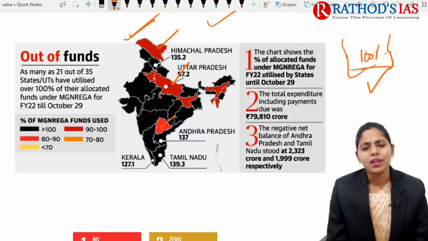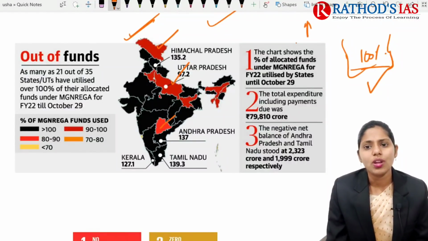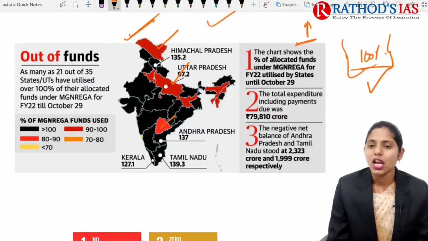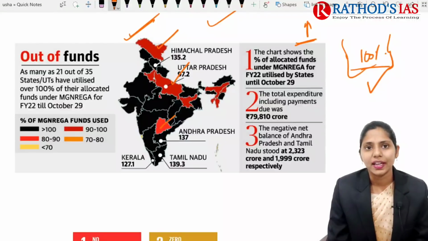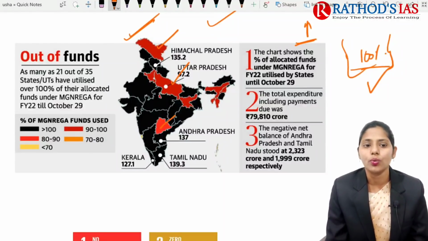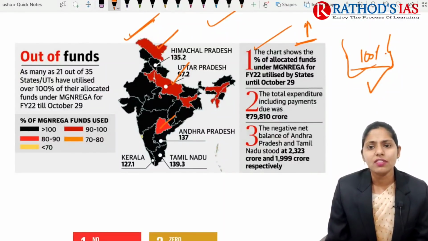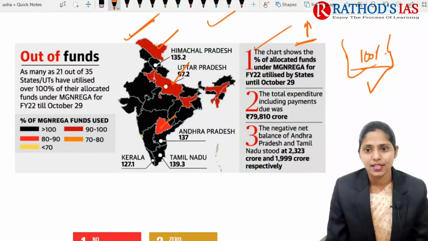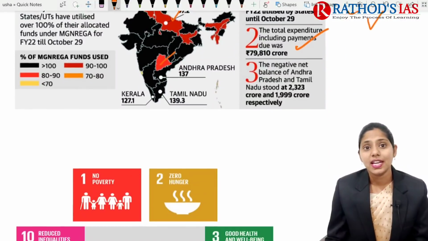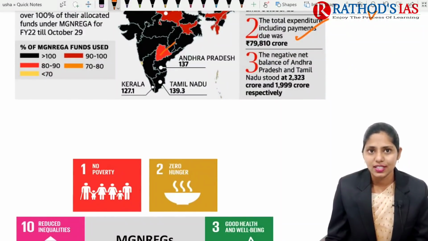What happened here is that there was increasing demand for MGNREGA because of urban to rural migration, induced by the abrupt nationwide imposition of lockdown due to the COVID-19 pandemic. This chart shows the allocated funds under MGNREGA for 2020, which have already been utilized, and the total expenditure including payment due, which is very high. Some states also have negative balances.